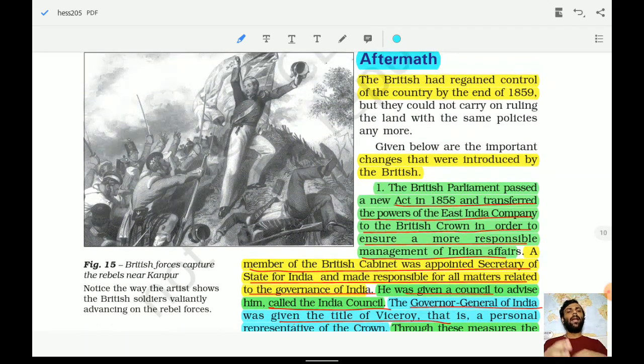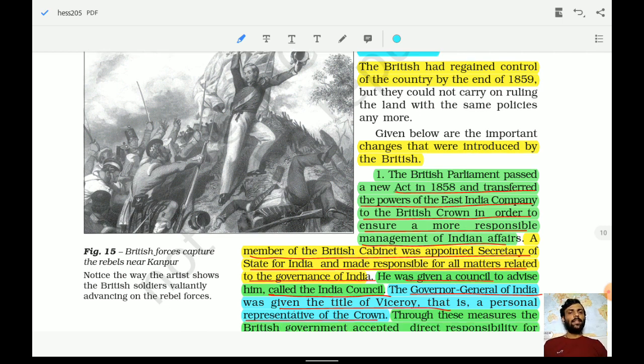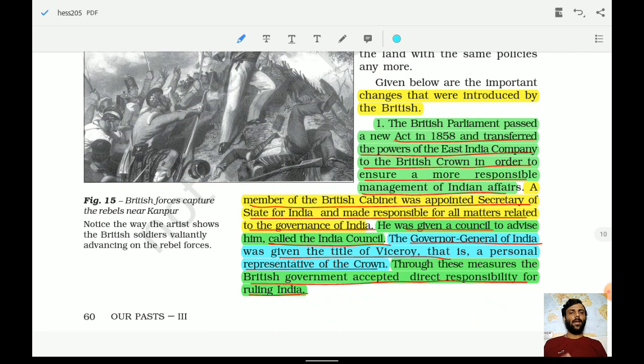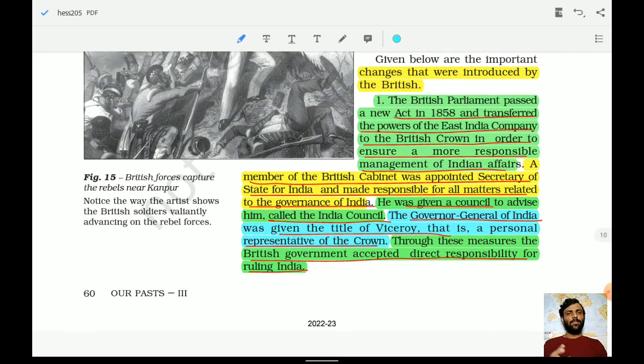So what happened in the aftermath? The Britishers had regained control of the country by the end of 1859 and changes were introduced. There are 5 or 6 changes which were introduced. So let us read them one by one.